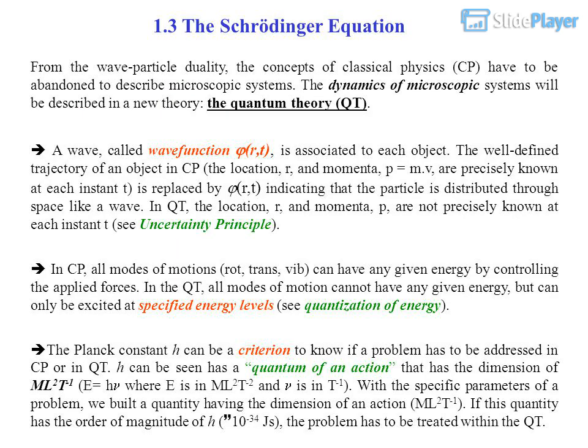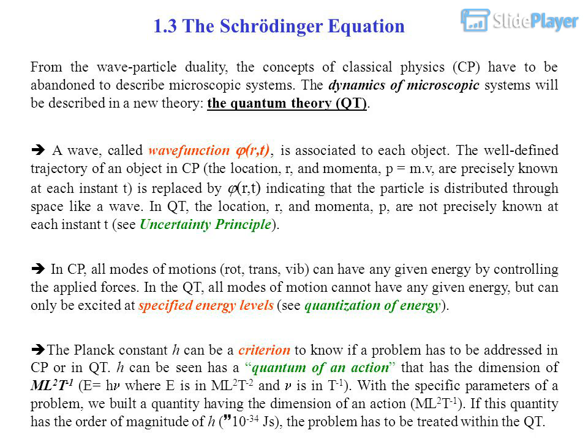1.3 The Schrödinger equation. From the wave-particle duality, the concepts of classical physics, CP, have to be abandoned to describe microscopic systems. The dynamics of microscopic systems will be described in a new theory, the quantum theory, QT. A wave, called wave function ψ(r,t), is associated to each object.